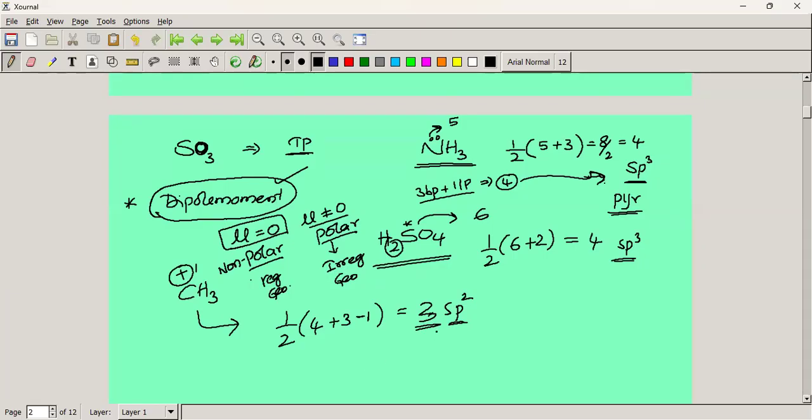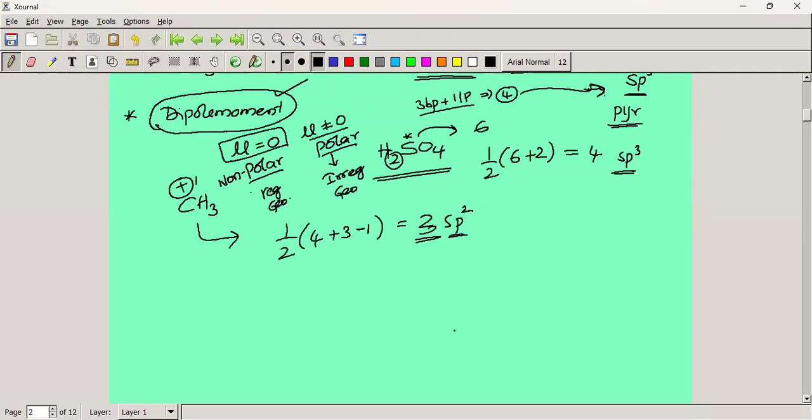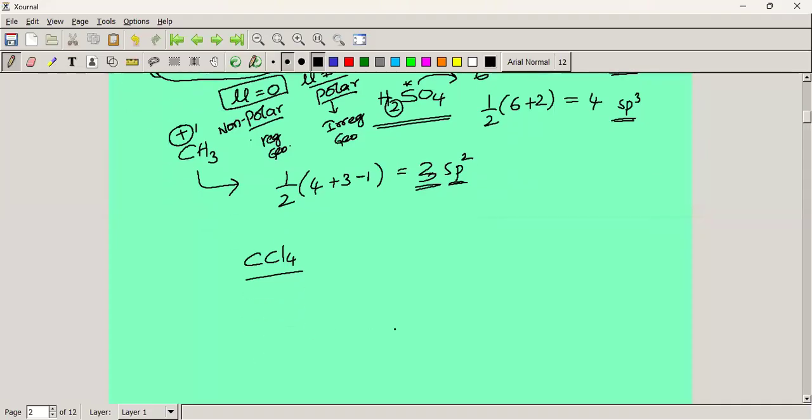How can we find out the polarity or non-polarity? Now we discuss. Simply, I am going to take carbon tetrachloride. Is this polar or non-polar? Non-polar. Yeah, this one is a non-polar molecule. Is the water molecule polar or non-polar? Polar. This is a polar molecule, right? Simple example. This one is non-polar.